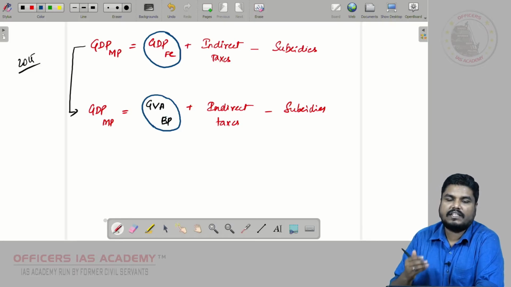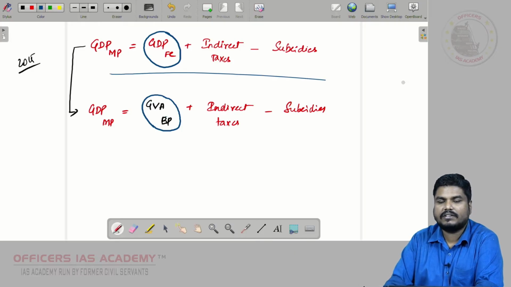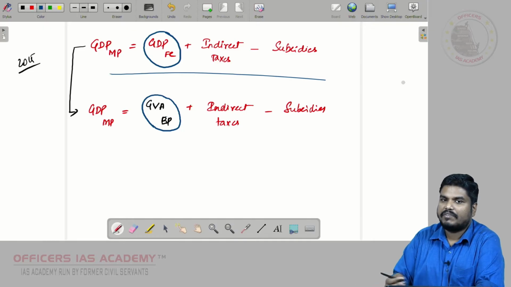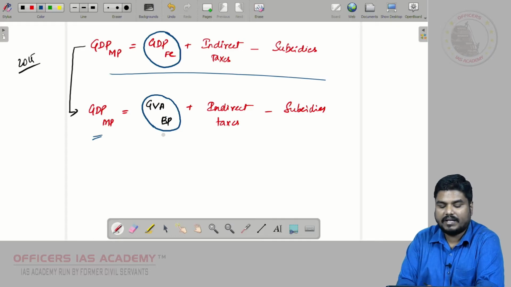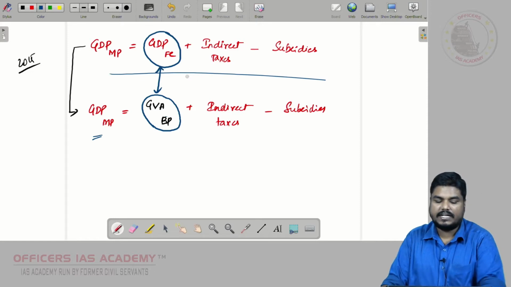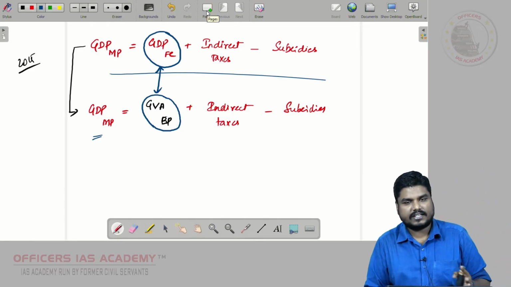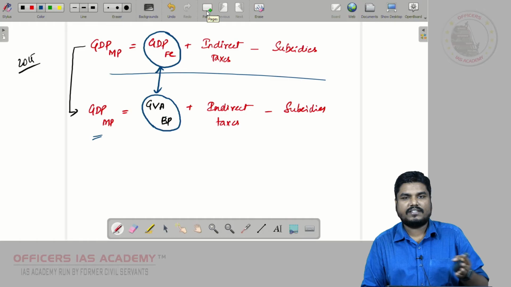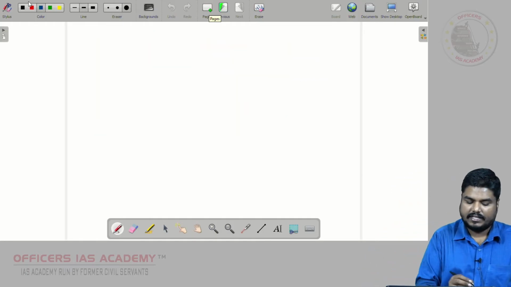Before 2015, GDP at market price is equal to GDP at factor cost plus indirect taxes minus subsidies. But after 2015, GDP at market price means GVA at basic prices plus indirect taxes minus subsidies. Now, what is the difference between GDP at factor cost and GVA at basic prices? That we have to understand. Once we understand that, it becomes easier to understand the difference between GDP and GVA. Right, friends?